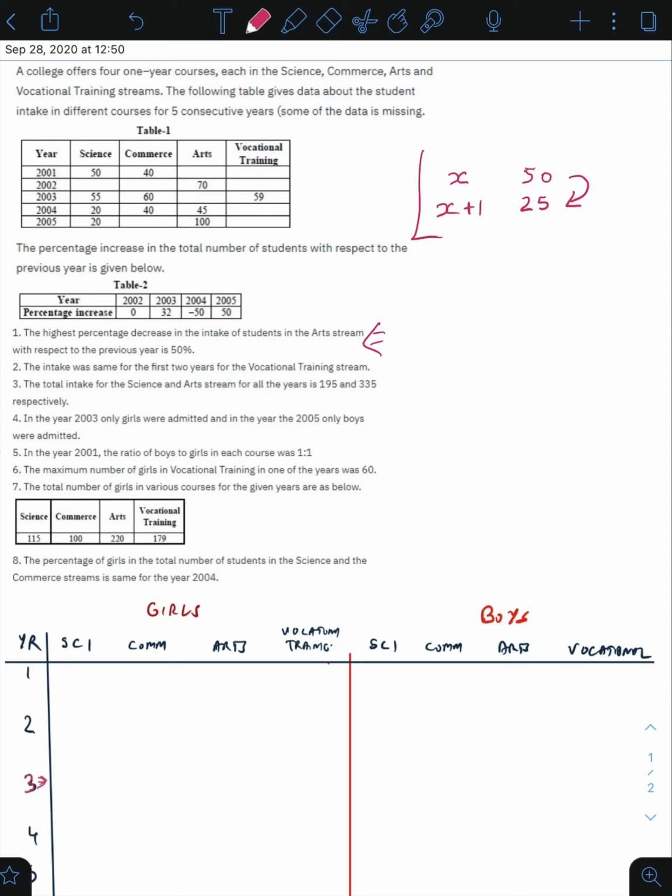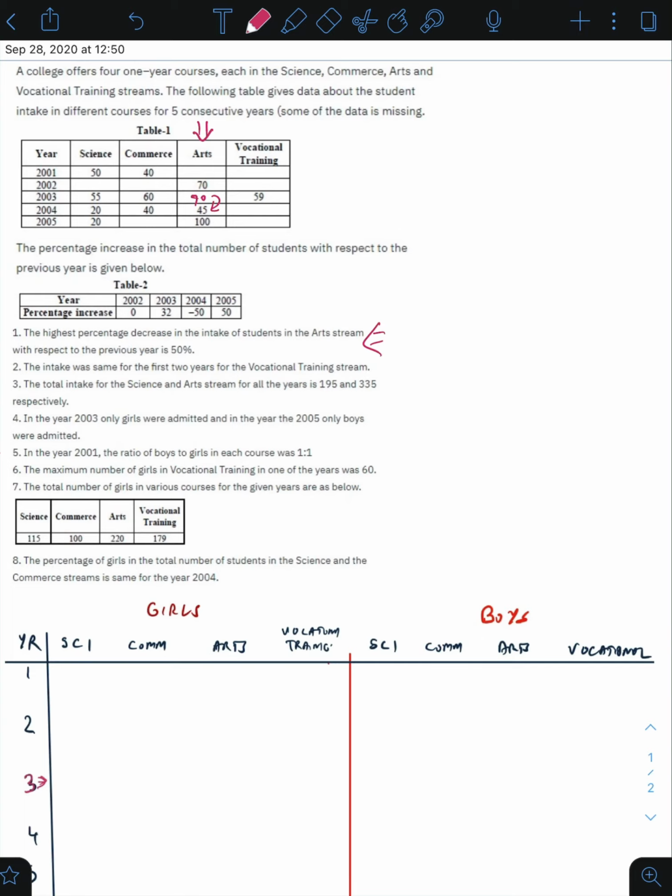This condition would take place at least once in this column. That means at least once either 70 would become 35, or the first row would be 140 and it would become 70 in the next year, or this is 90 and it becomes 45 in the next year.